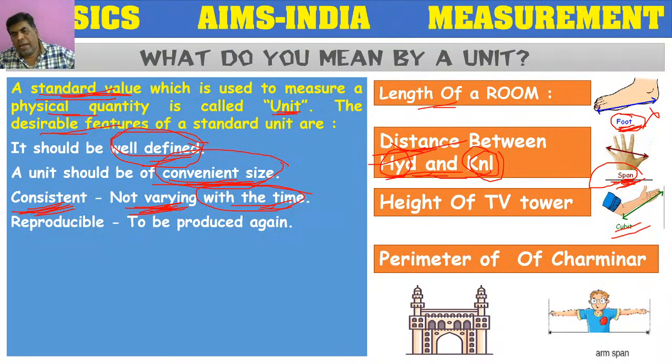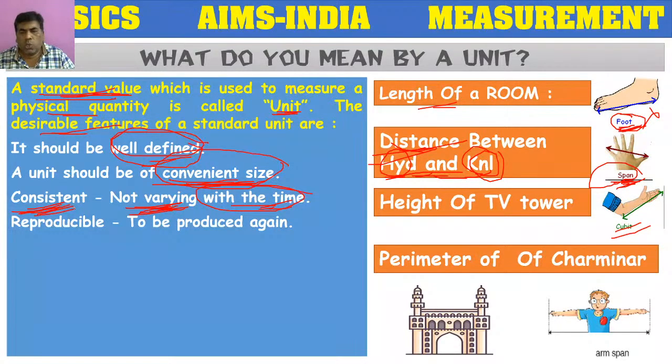But my worker went there, and I didn't go there. Can he have that length of that perimeter there? He cannot reproduce the same length that I have measured here, because I have measured with my arm span, which is not available at the shop.